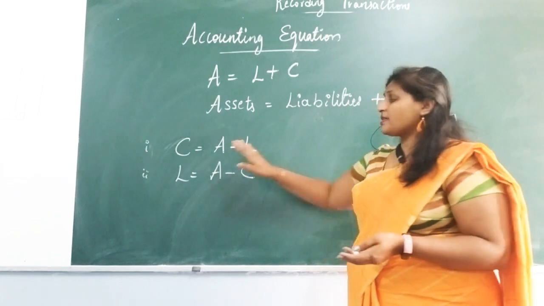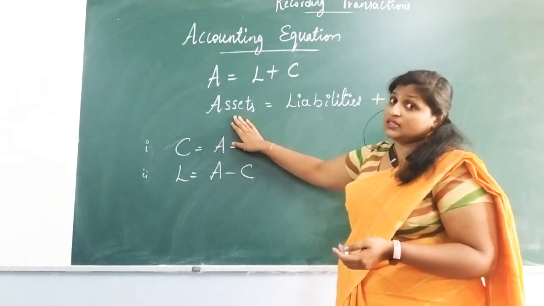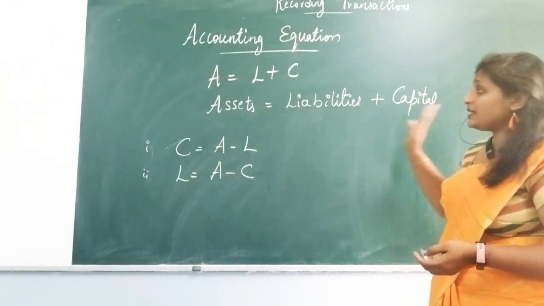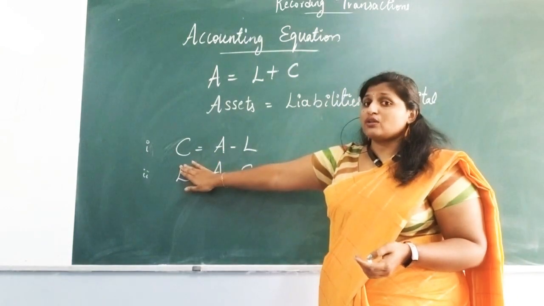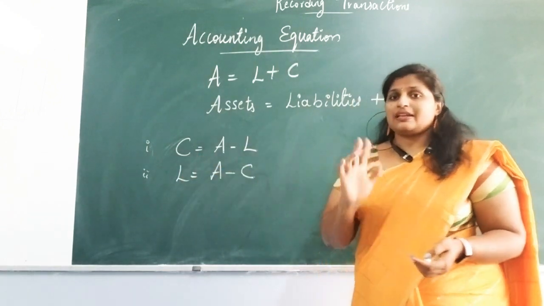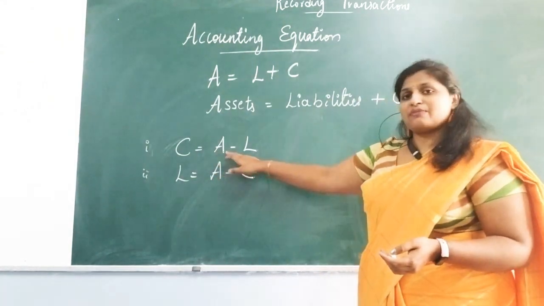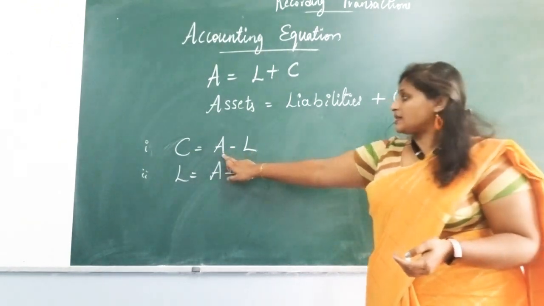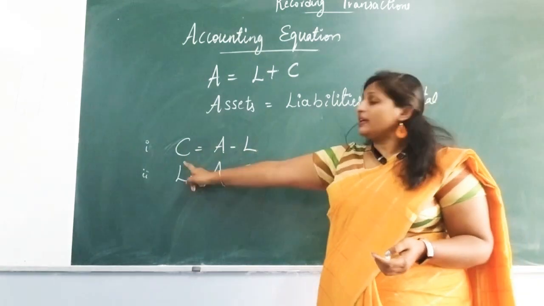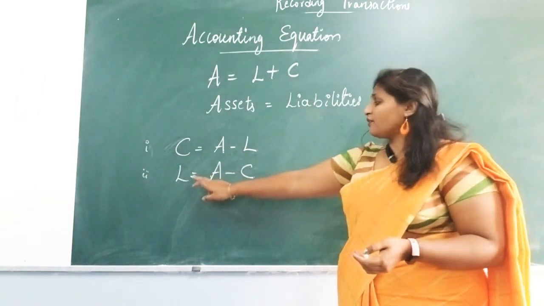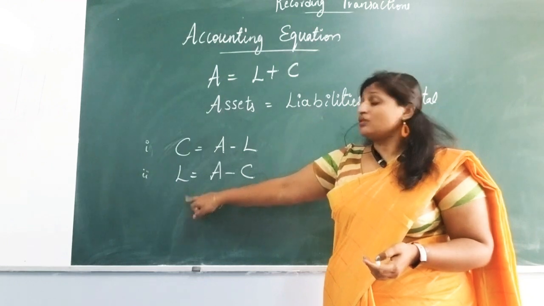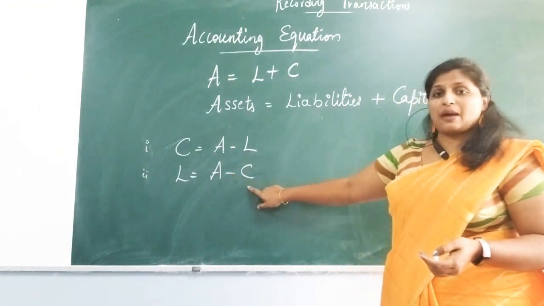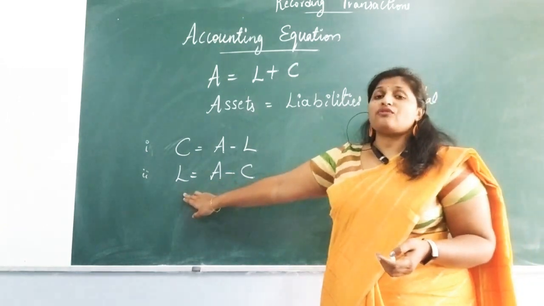In some cases they may ask you to find the value of assets, so you have to use the equation liabilities plus capital. In some cases they will ask you to find the value of capital. In that case you take A minus L, that is assets minus liabilities, and we can find the capital value. And if you want to find the liabilities value, you take assets minus capital.